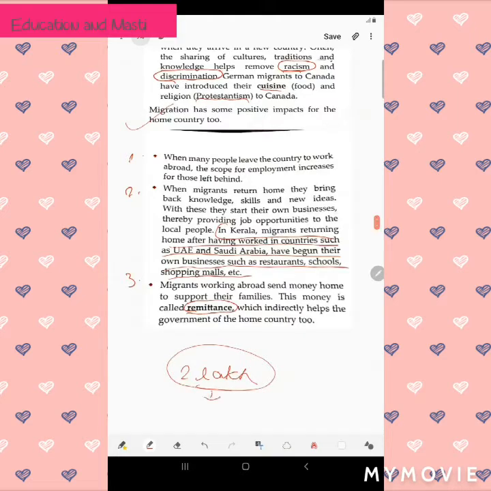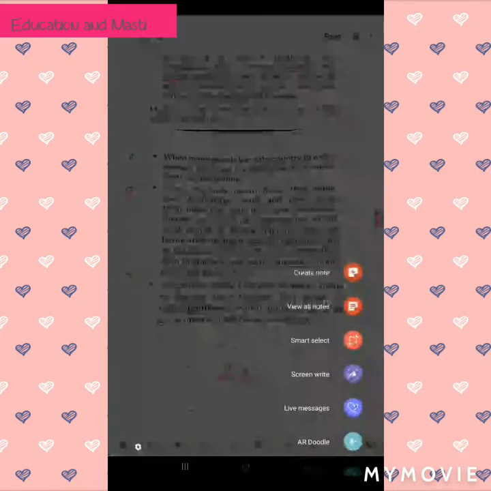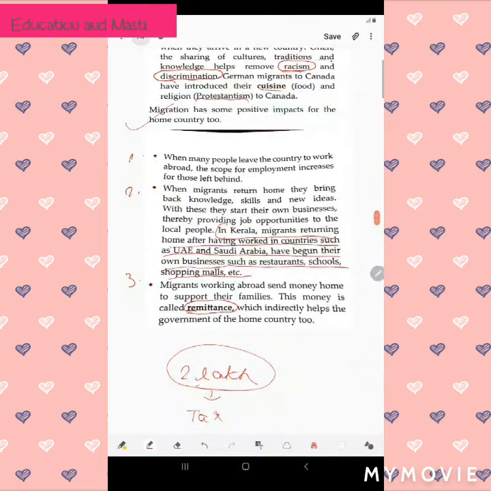Like if someone is earning 2 lakh rupees, then accordingly he or she will pay taxes also. So these taxes indirectly help the family members also.